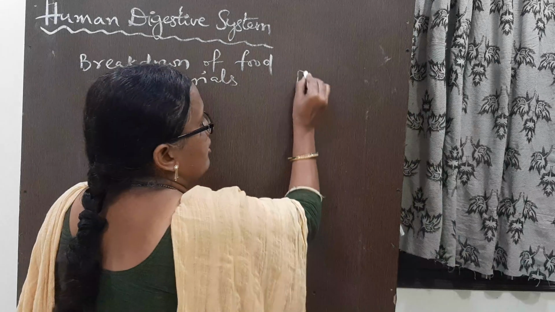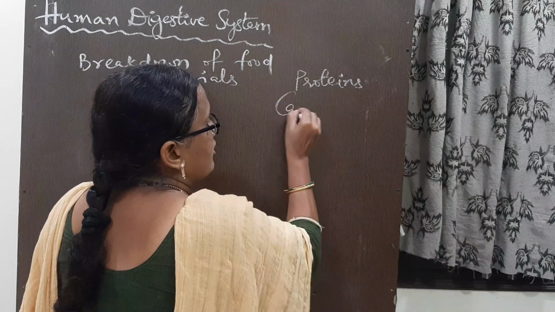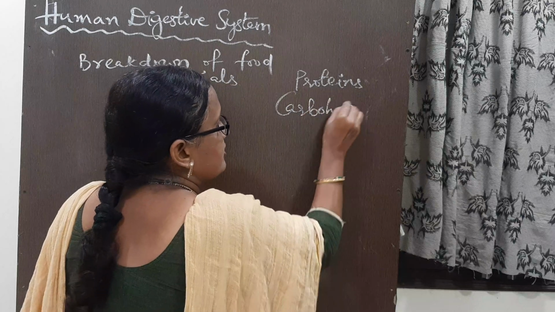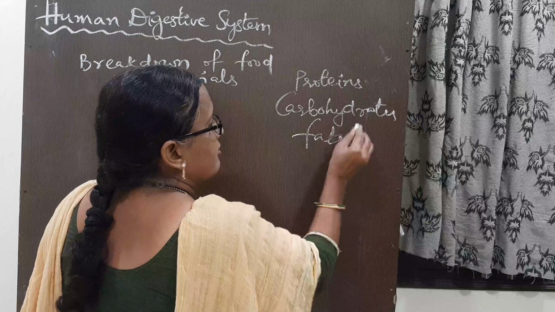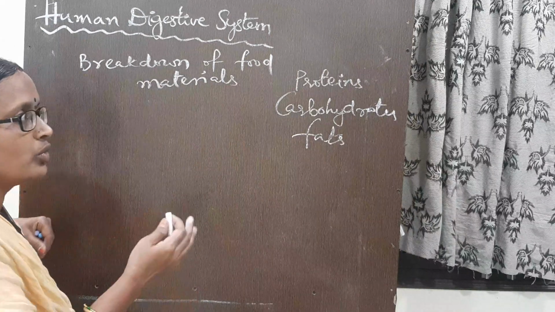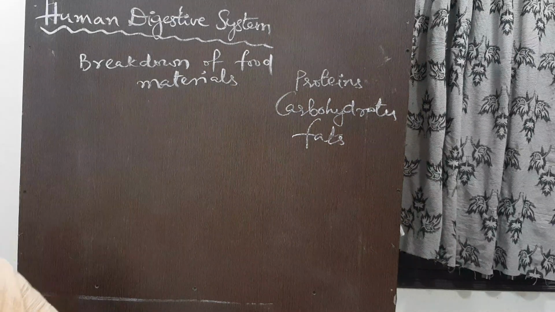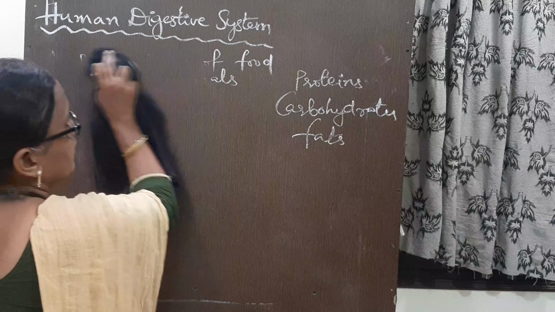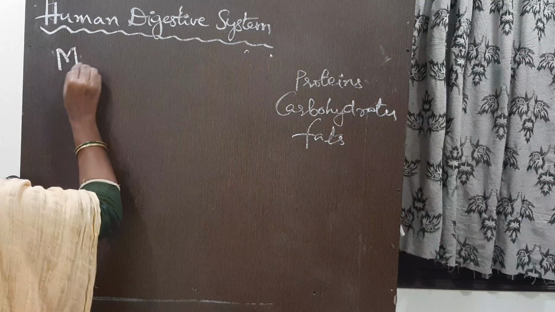We take proteins, carbohydrates, or fats, and vitamins and minerals also. So in this, how are they going to be digested in our body? Our digestion starts in the mouth. Our first part of digestion is the mouth.